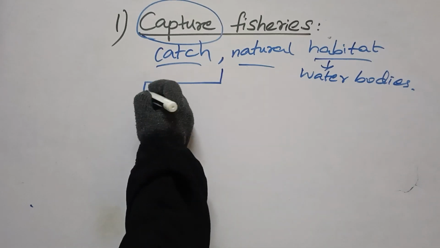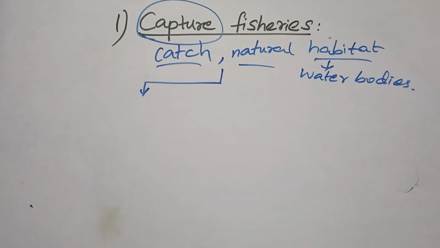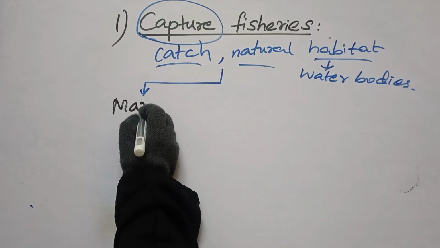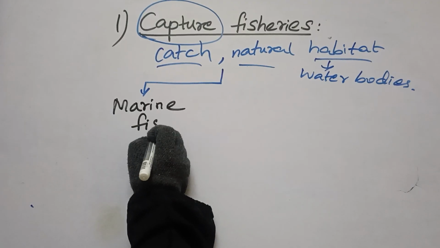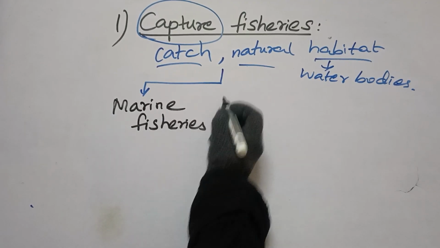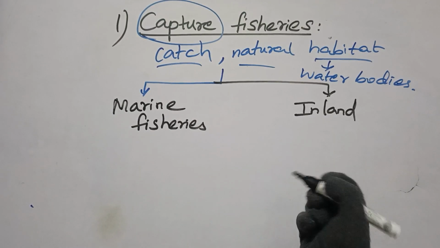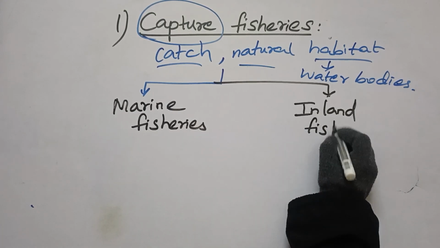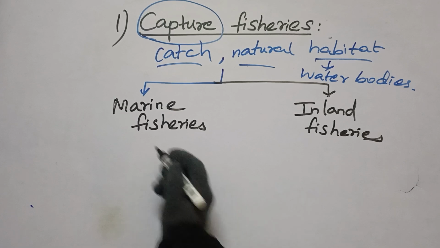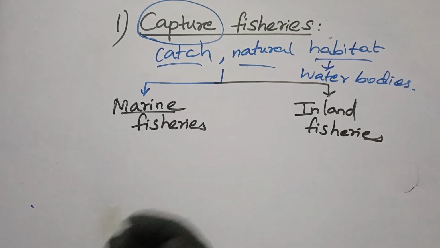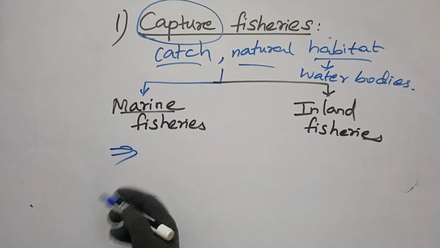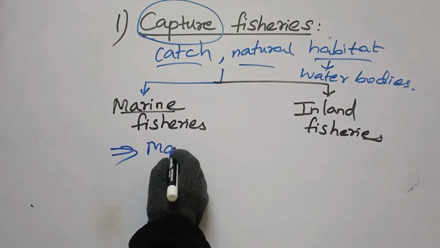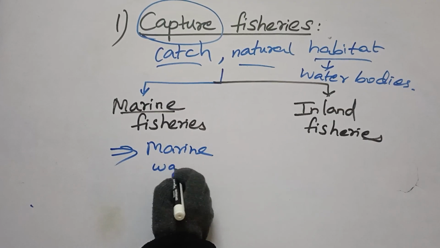The first one is called marine fisheries. The terminology feels difficult, but it is very easy. Marine, whenever we hear this word, we understand marine water. And what is marine water?